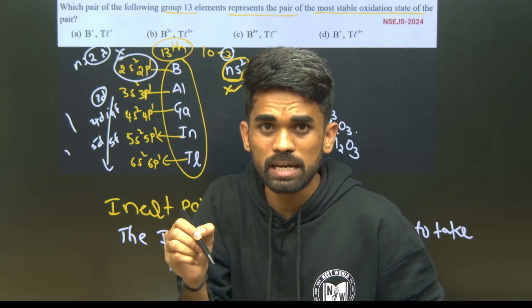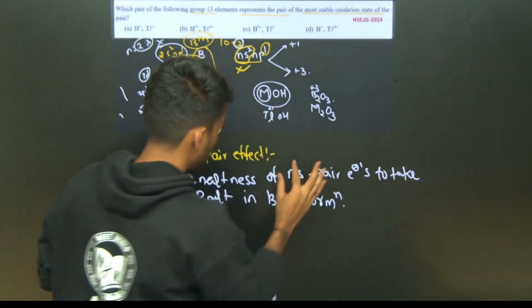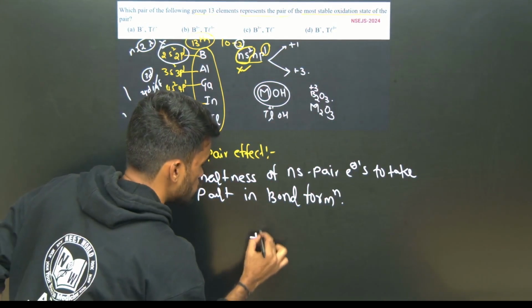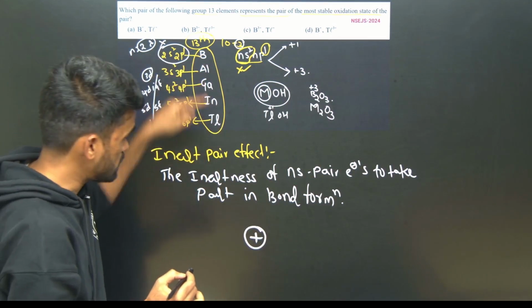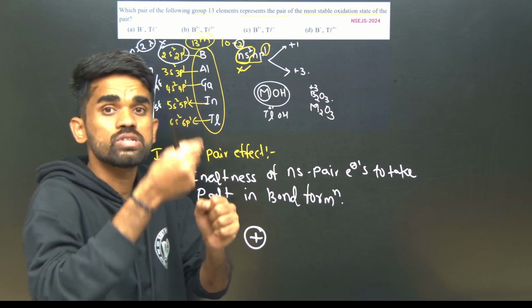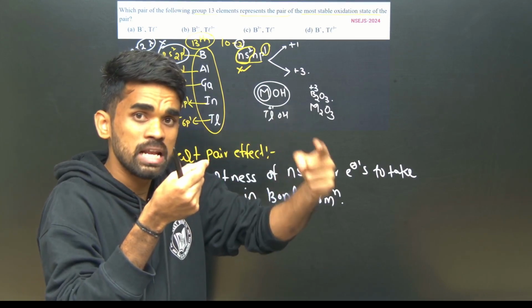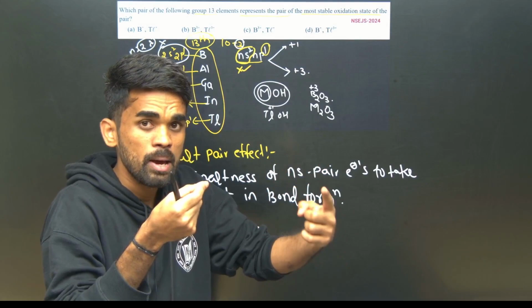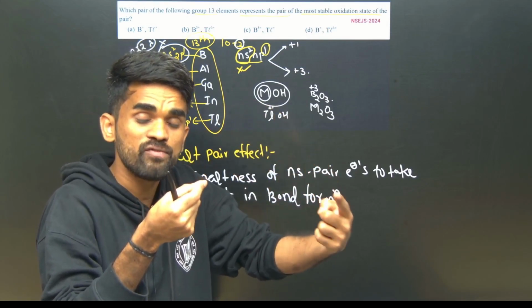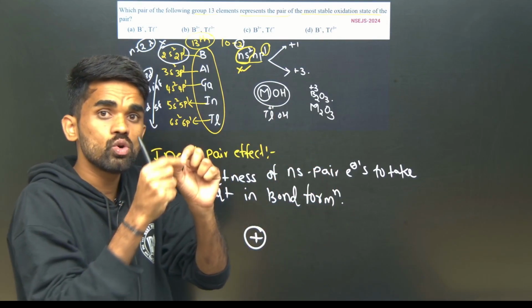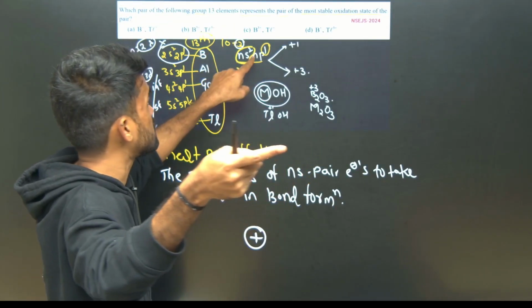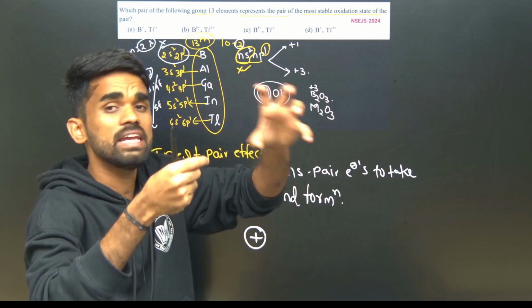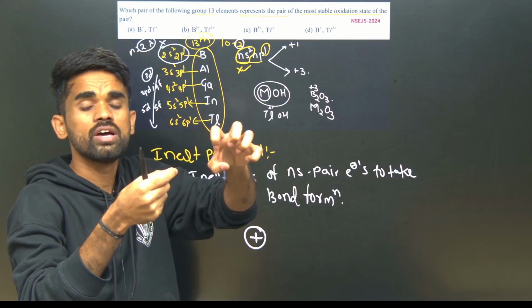So what is meant by inert pair effect? Due to more effective nuclear charge as atomic number increases down the group, nuclear forces increase. In the shells, electrons also increase, but due to poor shielding of f and d orbital electrons, the nuclear forces act on the nth level electrons, that is, the ns and np electrons. Therefore, ns electrons are strongly bound to the nucleus.